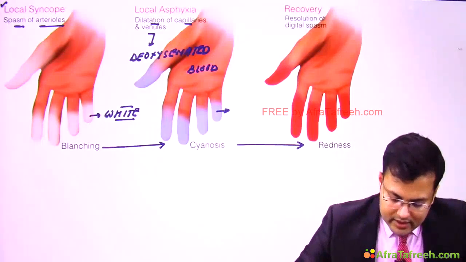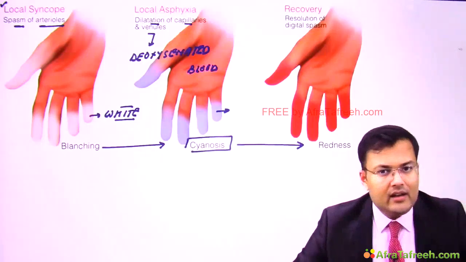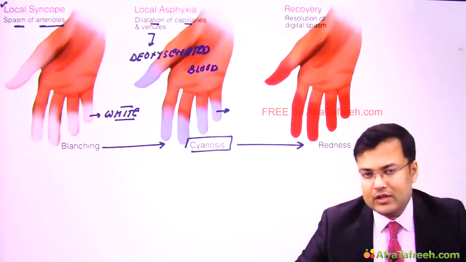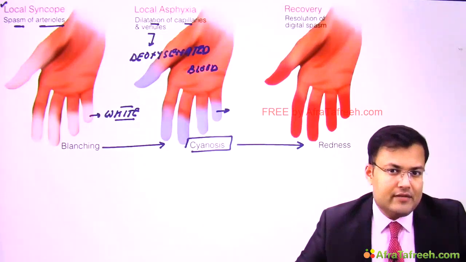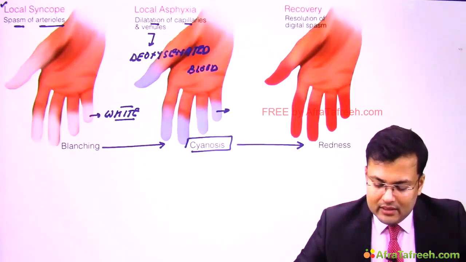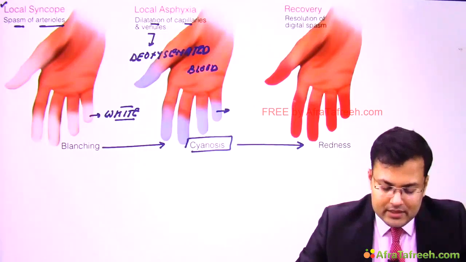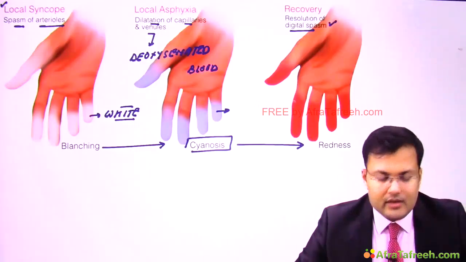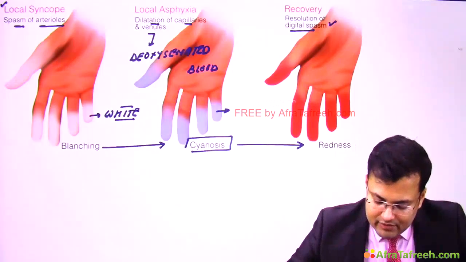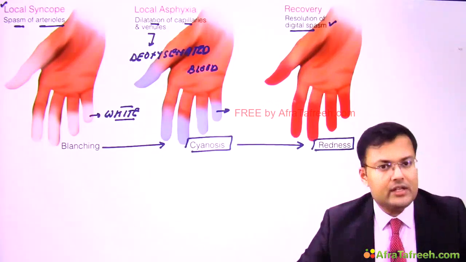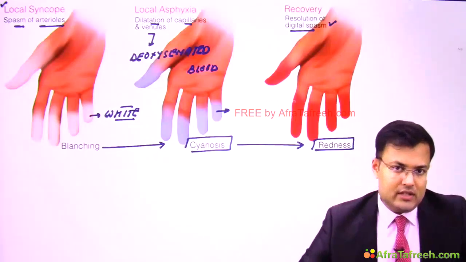So here there is local asphyxia and cyanosis. What's the cause? Dilatation of capillaries and venules leading to collection of deoxygenated blood. In the third stage, there is recovery. Whatever the spasm was, there is resolution of digital spasm, and in that case you will find what? Redness. So this is the sequence: blanching, cyanosis, redness.